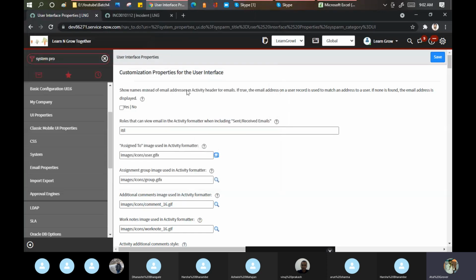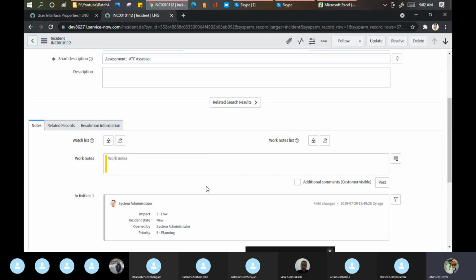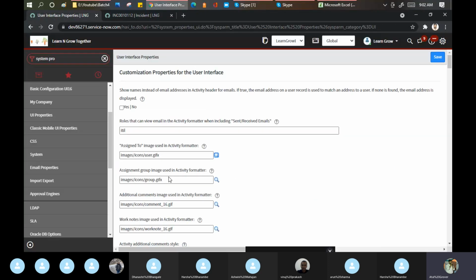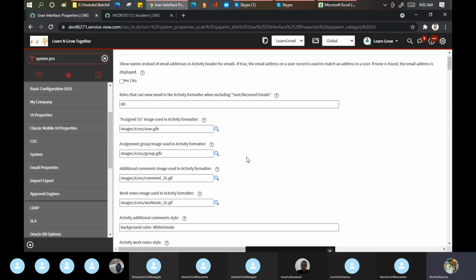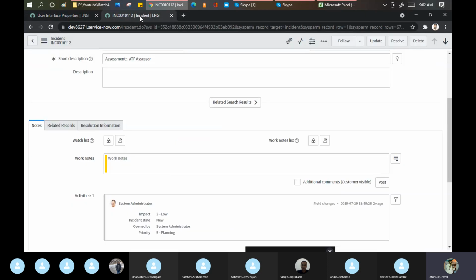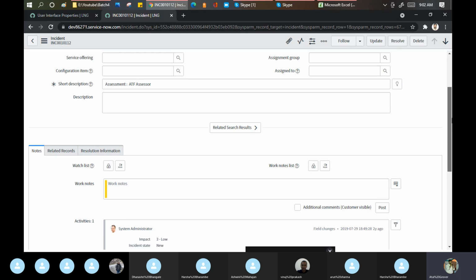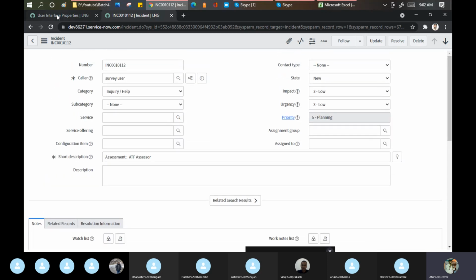So it means if you want to make changes in the activity format, then you have to go for the properties to be changed. But always remember, if you change any property, it will impact globally. When I say globally, it will be a change for everyone, not for a single user. So by this you can understand that these are the images used in the property column here. That is one thing I can tell you here.